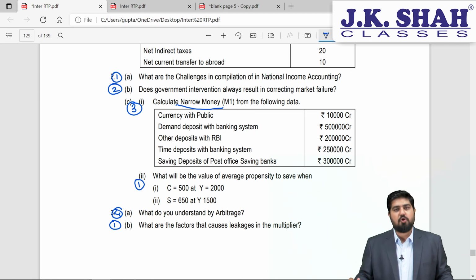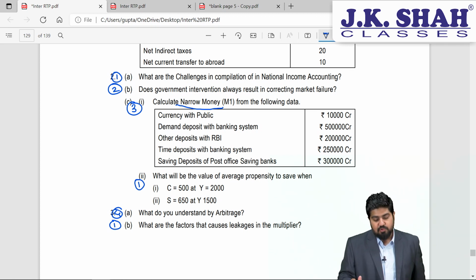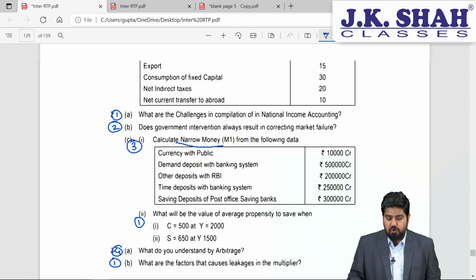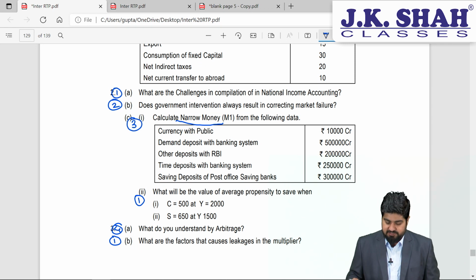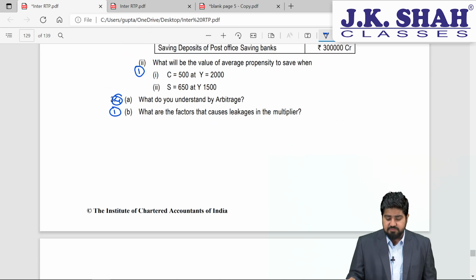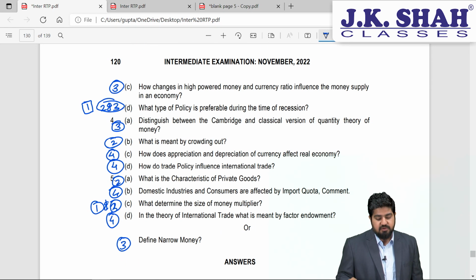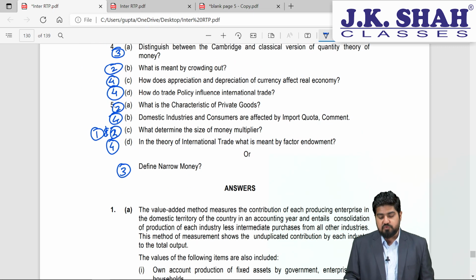If I were in your position, what would I do? I'll tell you that also. I will definitely not leave question number 2, because there are easy 5 marks which I am getting by doing the calculation part. After that, the choice is between question number 3, question number 4 and question number 5. I have to select any two.